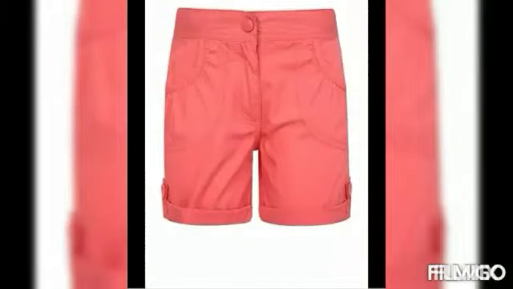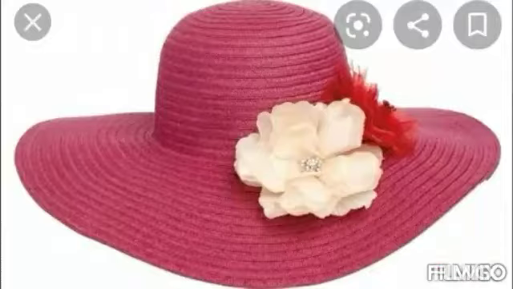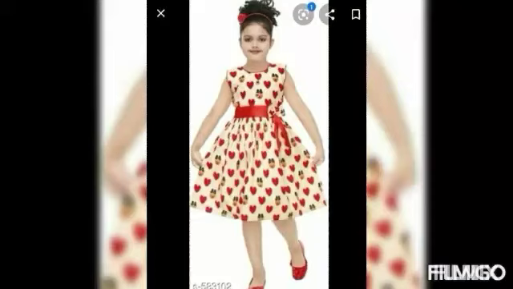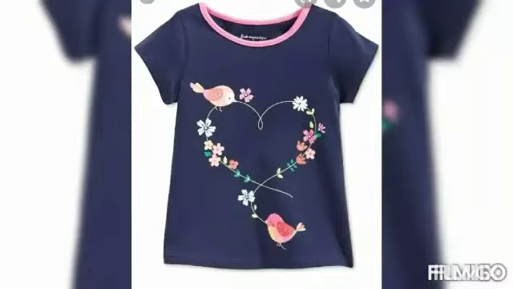This is shorts, hat, cap, frock, t-shirt. See, these are some examples of summer dresses. In summer we wear light cotton clothes. These are the clothes that we wear in the summer season.